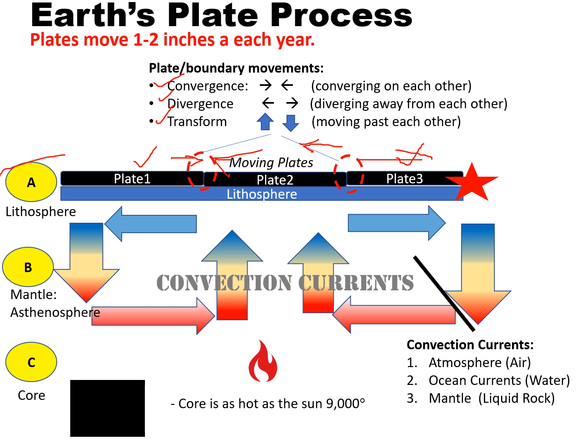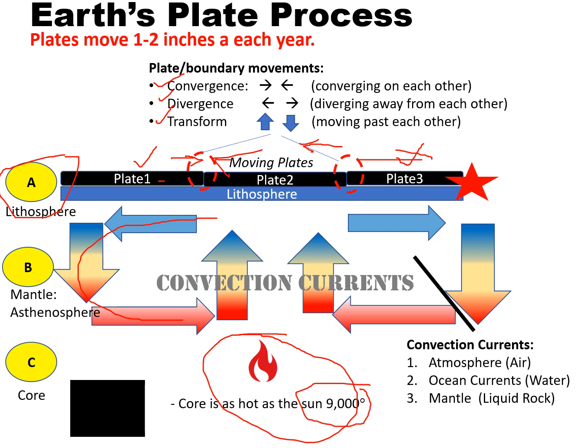We've got a couple of different items. We've got the lithosphere here, where these plates sit on top of this hard crust, and the 7 major plates move on this lithosphere. And what causes those plates to move are these convection currents, where you've got the heat of the core of the Earth, which is about 9,000 degrees, about the temperature of the sun.